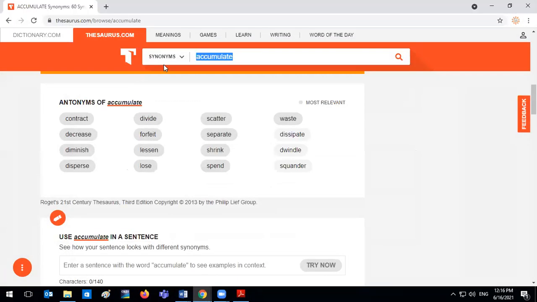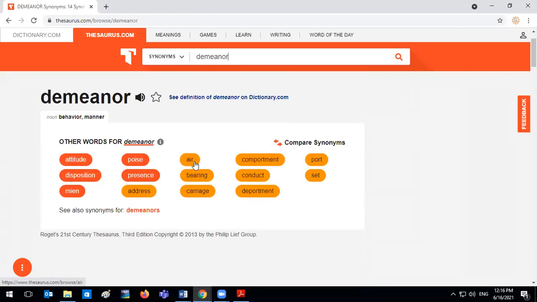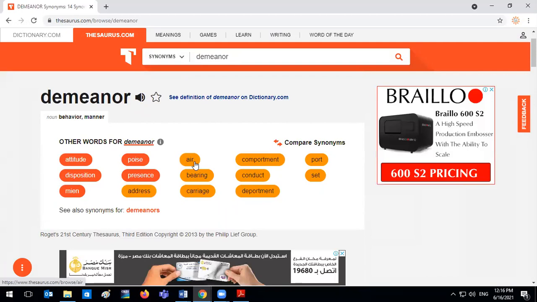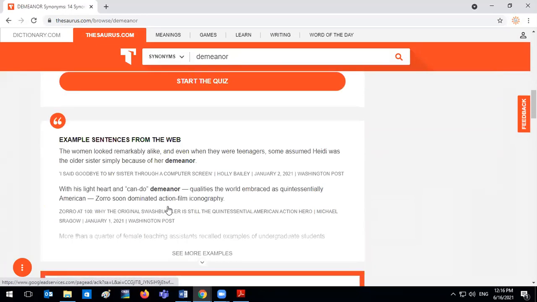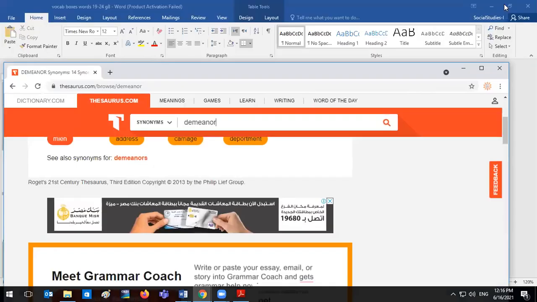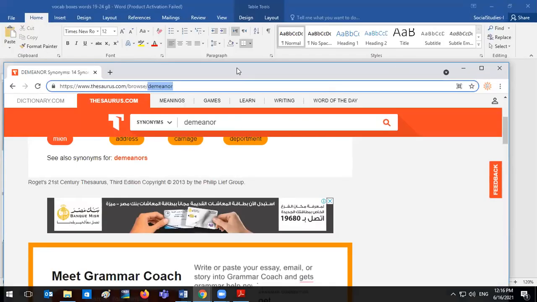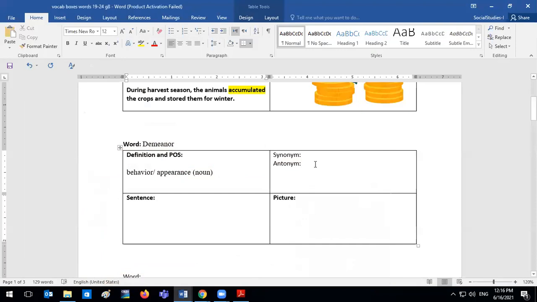All right, and if we look here, let's look at the synonyms and antonyms together. All right, demeanor, we can also use another word, your disposition. All right, your attitude. So we're going to use disposition because we use it a lot. And here we're not going to be required to know any antonym as none are listed for us. So for the word demeanor, we can use disposition.